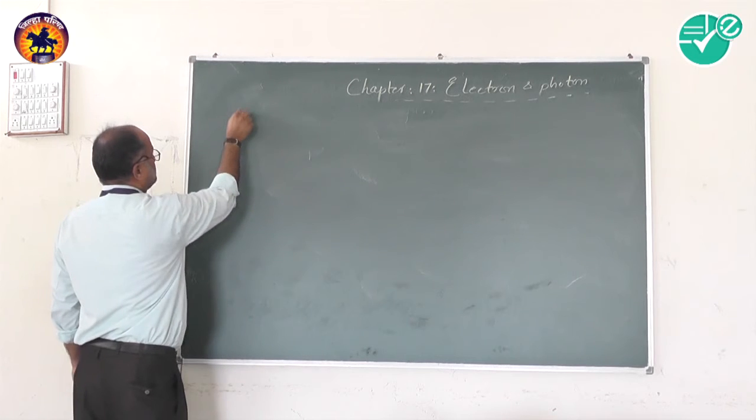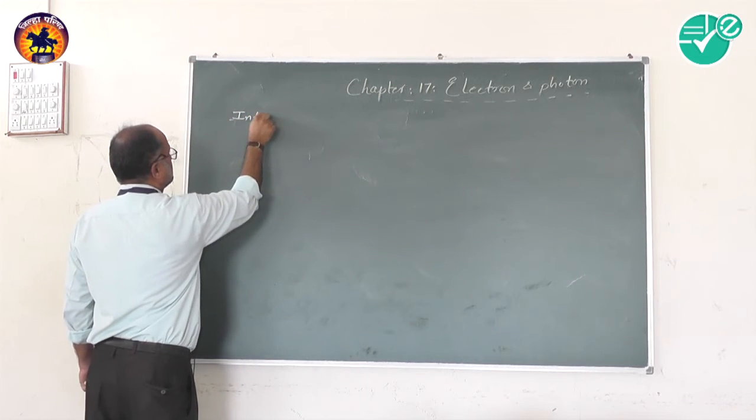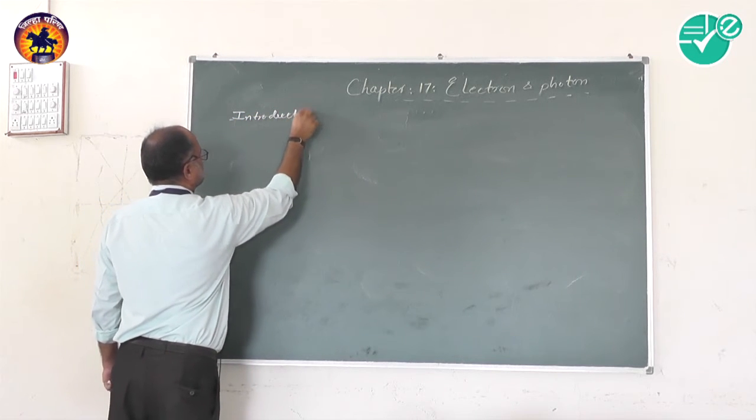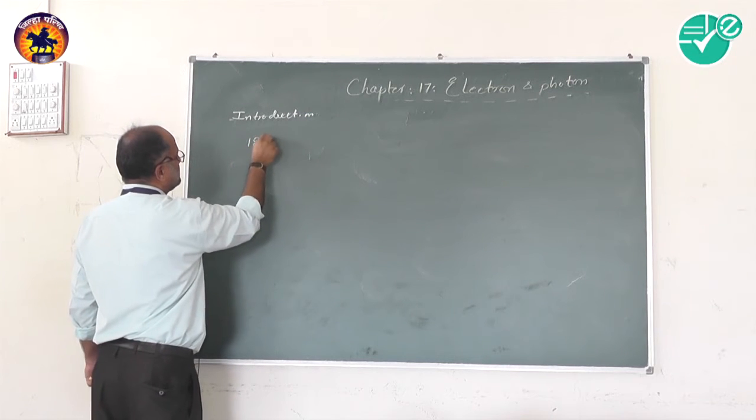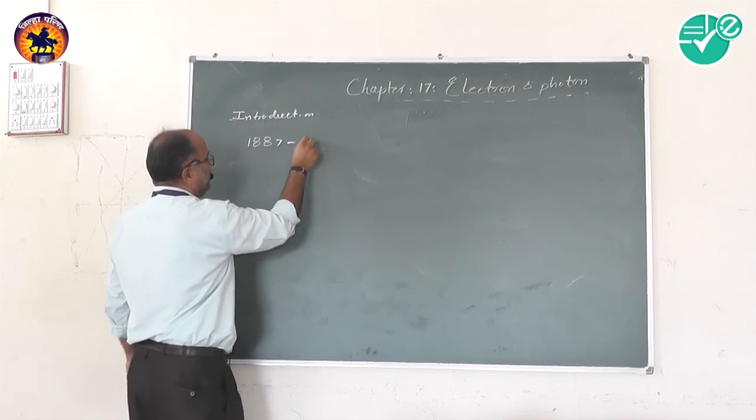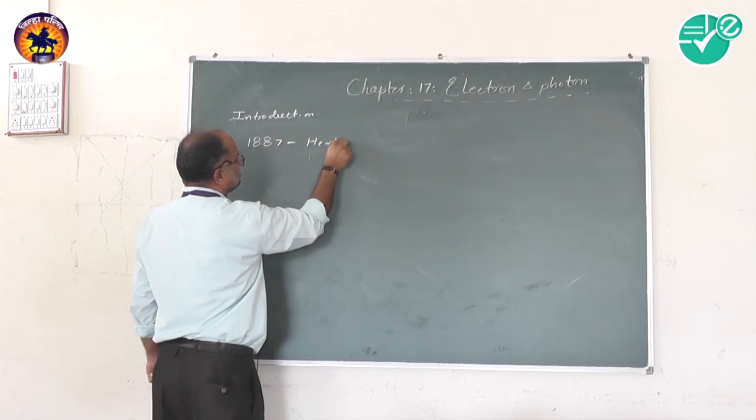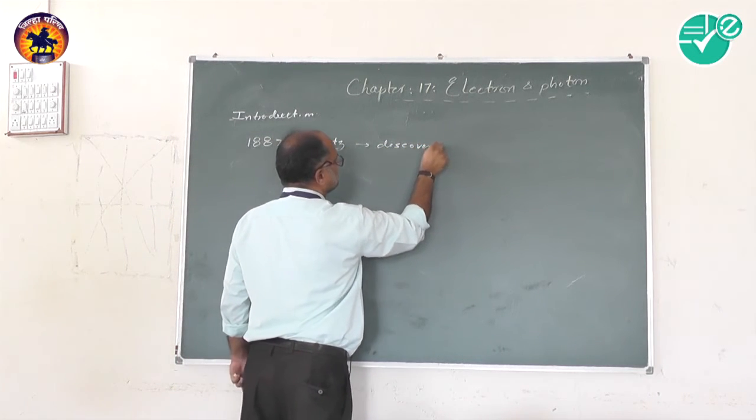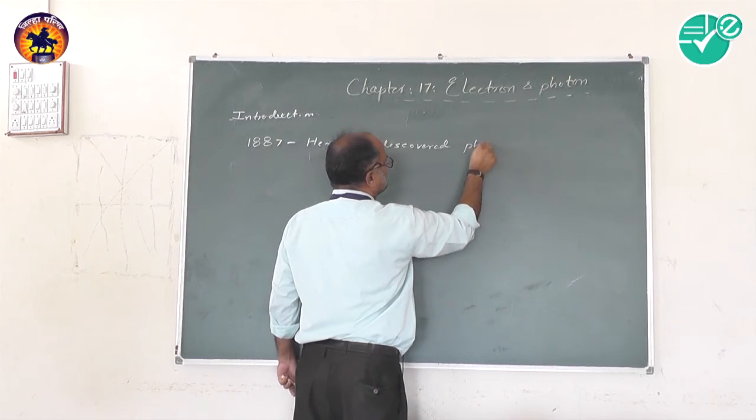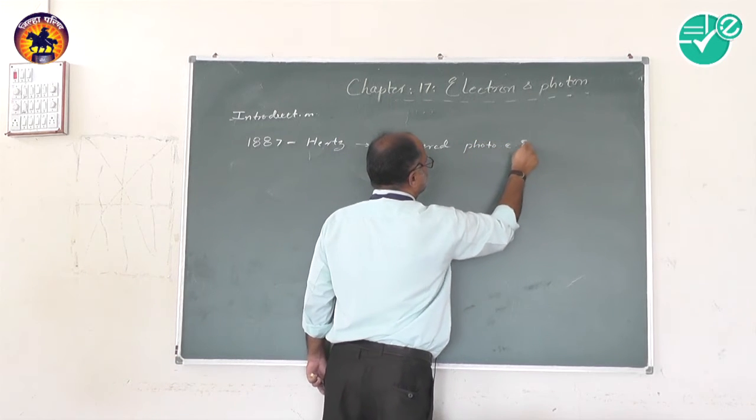Now we have the introduction about this before going to the chapter. In the year 1887, Heinrich Hertz discovered the photoelectric effect.